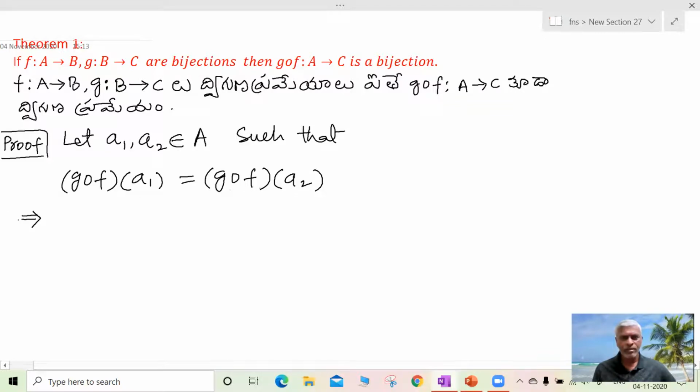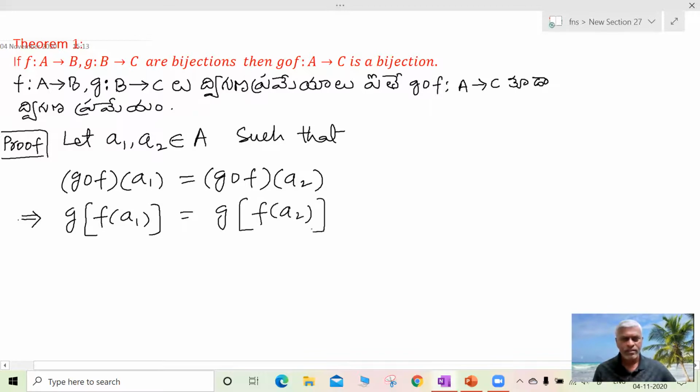Now I am separating the function f from g. So this can be written like this, separating f function.